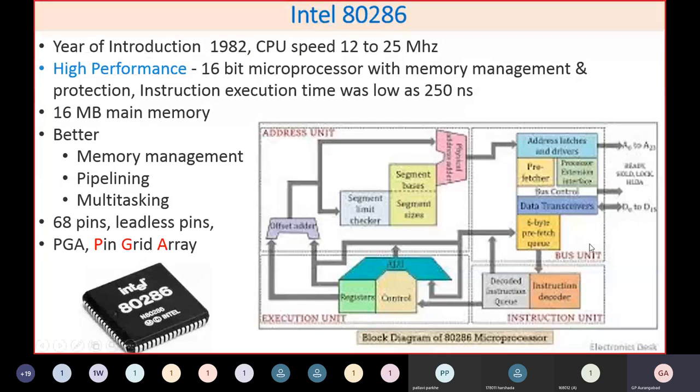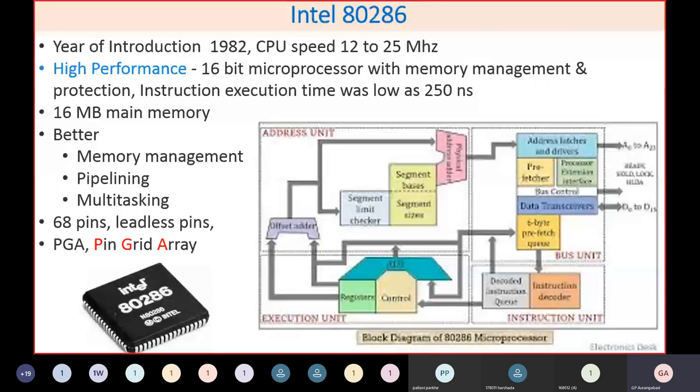If you see again, this is a somewhat advanced structure inside. As the number of transistors increased, capacity increased, with 16-bit registers, so the ALU is somewhat powerful. Then its execution unit is the same, and the address unit is now more capable. When you say 16 MB memory, obviously you need 24 address lines.